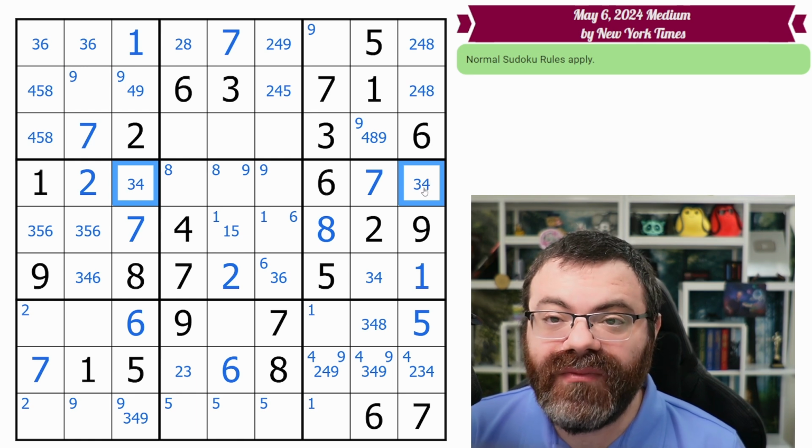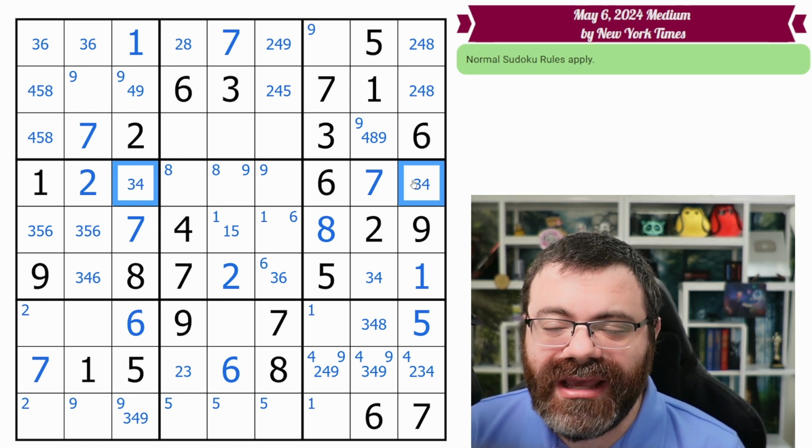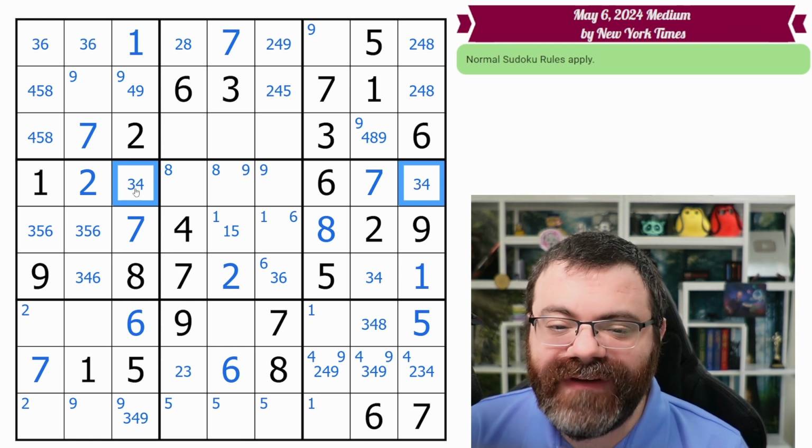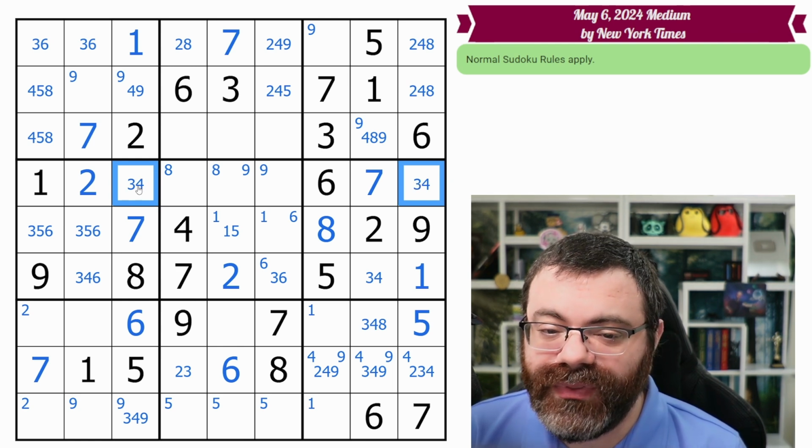And because they are in the same row as each other, they must be 2 different digits from each other. They can't both be 3. They can't both be 4. But the only digits available to them are 3 and 4. So one of them will be 3 and one of them will be 4.